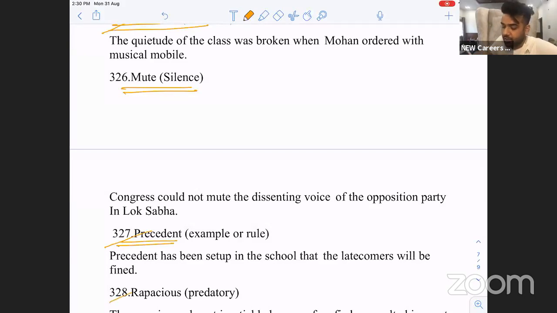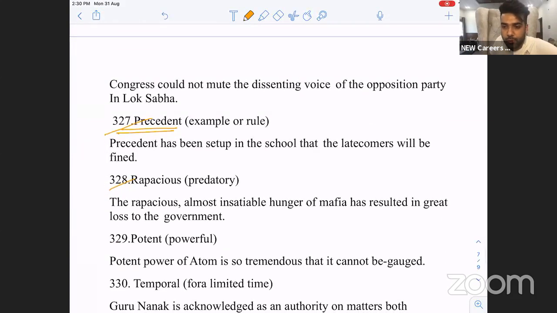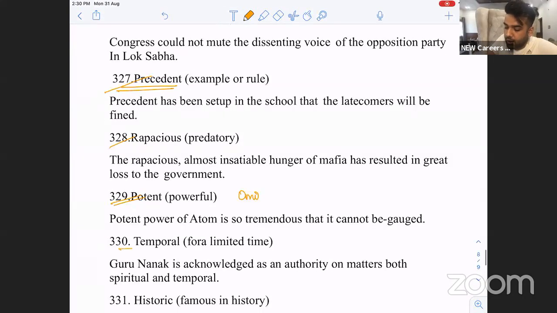Rapacious, predatory, to pounce on someone, to prey on them. Next, potent, powerful. Omnipotent, all powerful. When omni is added, it becomes all. Potent means powerful. Temporal, for a short period of time. The majority of the Delhi Sultanate kings were there for a temporal period, a short period of time.